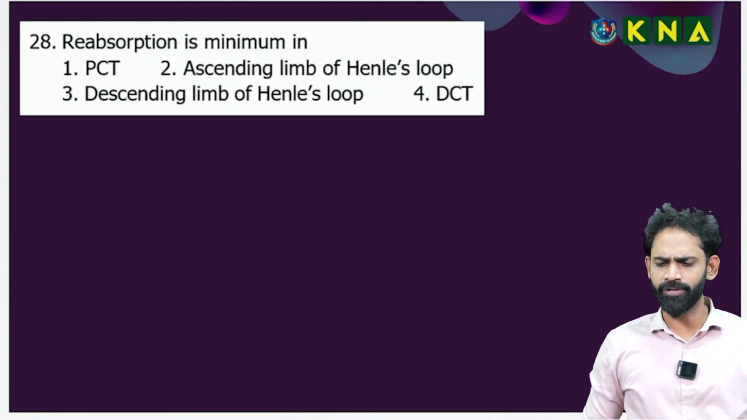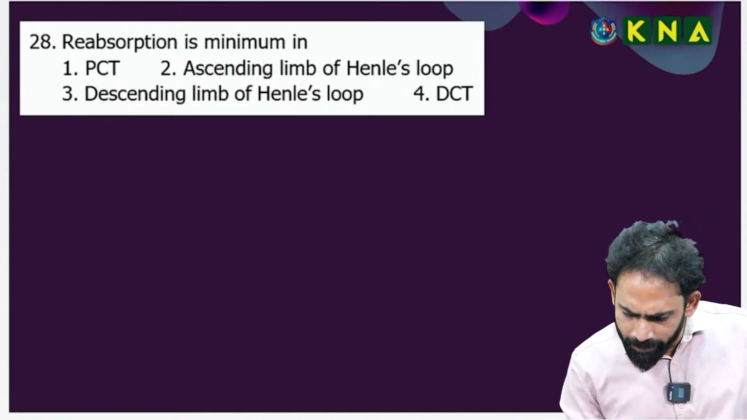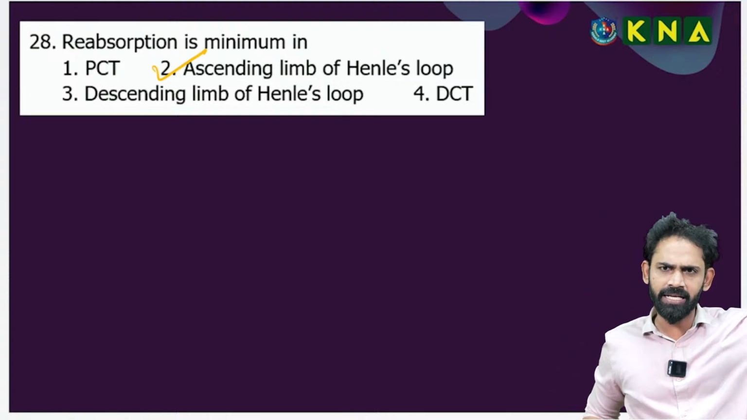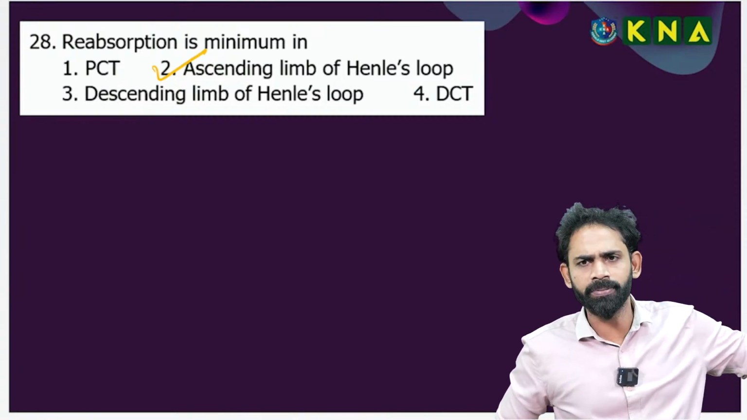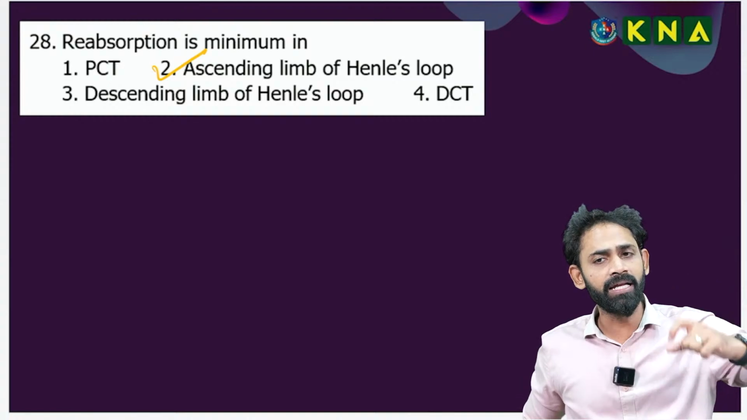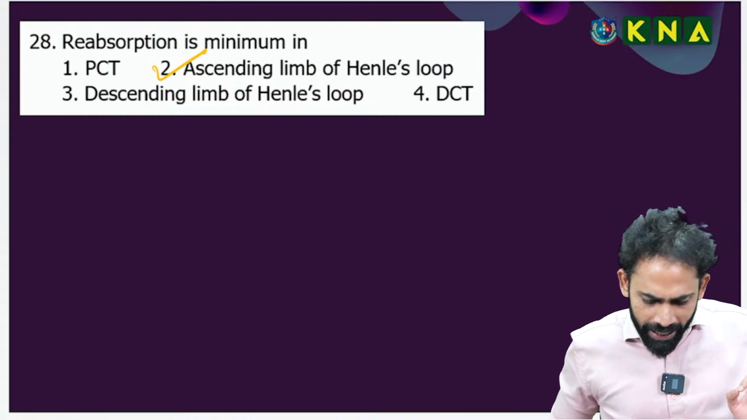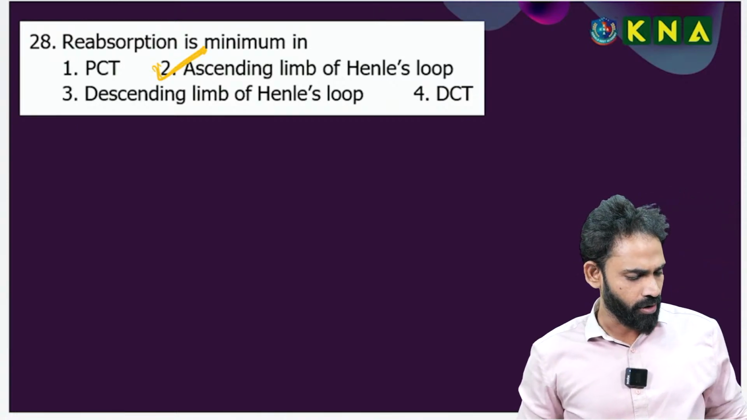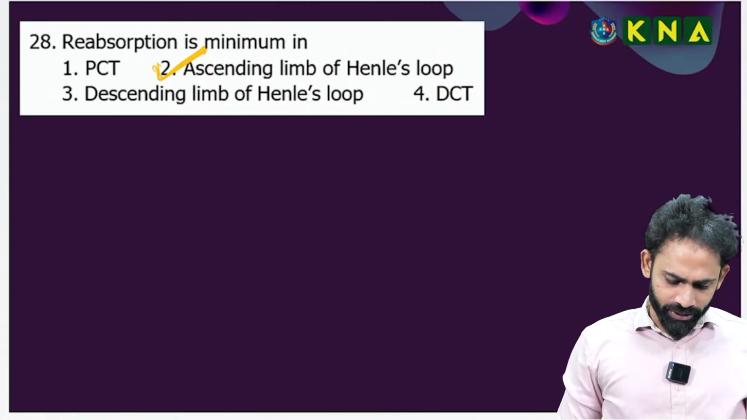Next one I am going forward. Reabsorption is minimum at the ascending limb of Henle's loop. A direct, one-line statement in the tubular reabsorption part. Reabsorption is minimum in the ascending limb of Henle's loop, but the ascending limb of Henle's loop is very important in the counter current mechanism. So for the 28th I am going for option 2. Any doubt, you can check, comment. Okay, going to the next question.